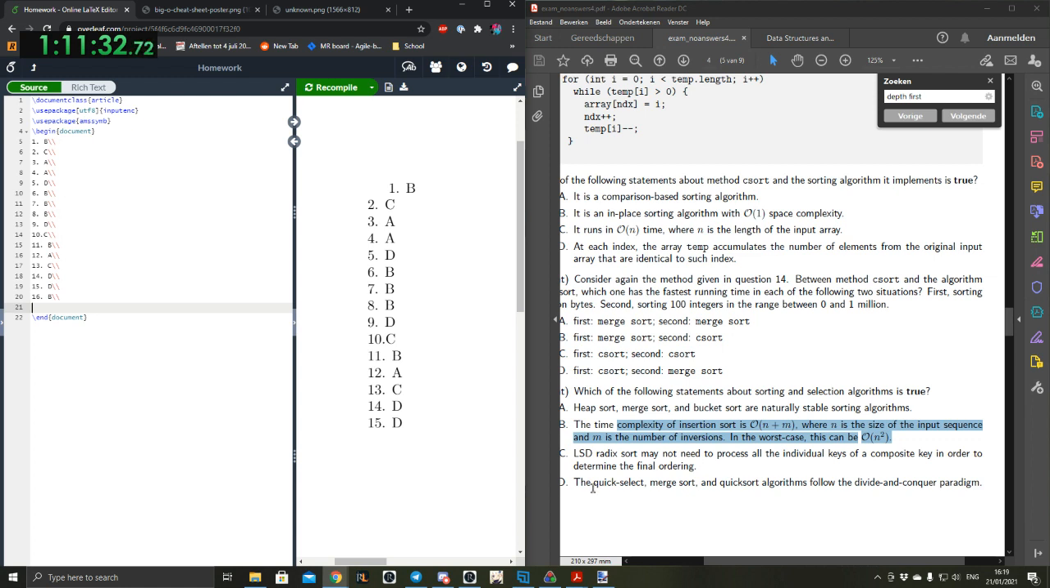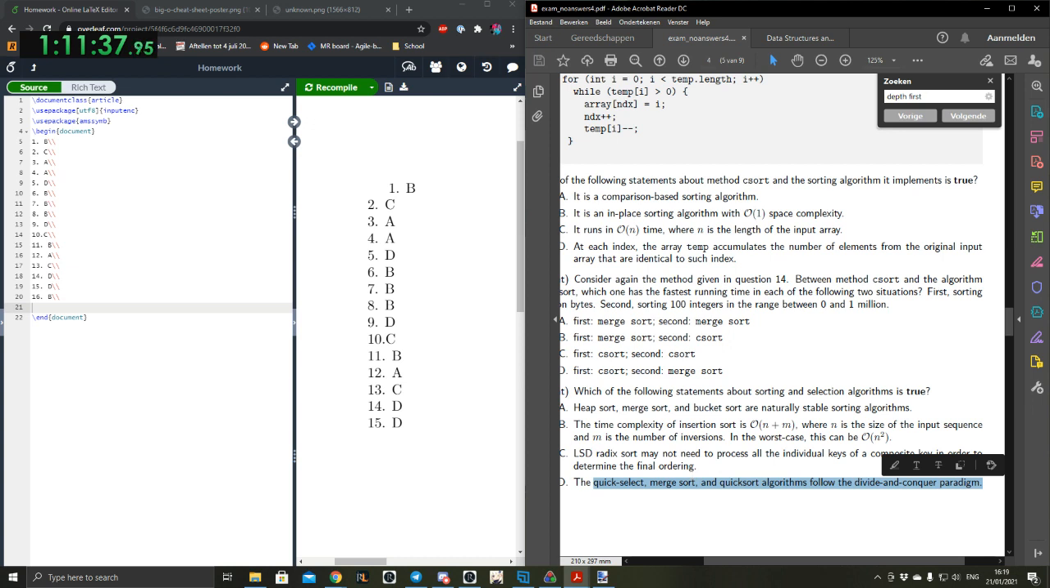Okay. The quick select, merge sort, and quick sort algorithm follow the divide and conquer paradigm. Paradigm. I was about to say, what the fuck? That word is stupid. Merge sort does. I know for a fact, because it splits it up and then re-merges it. Quick sort does. Didn't quick select decrease and something else? I have no idea what quick select is, not gonna lie. I've seen it, but I don't remember it.